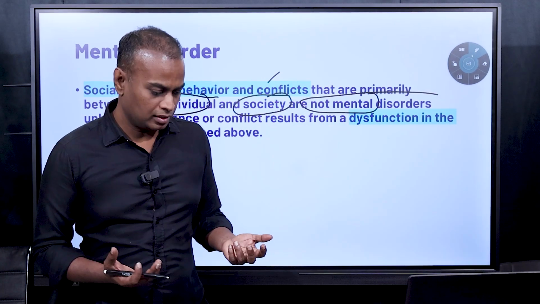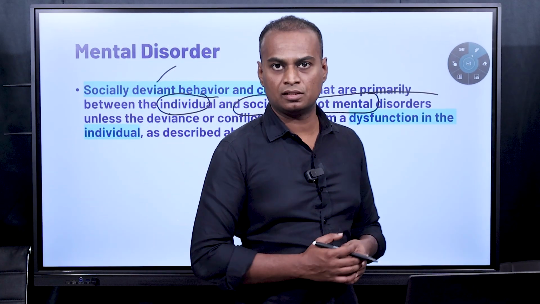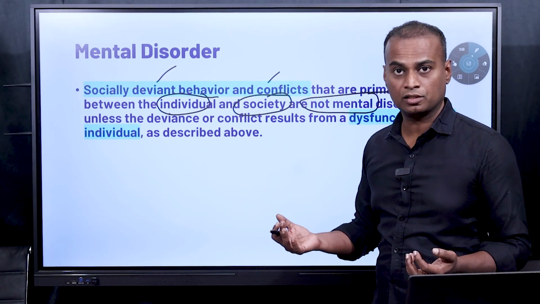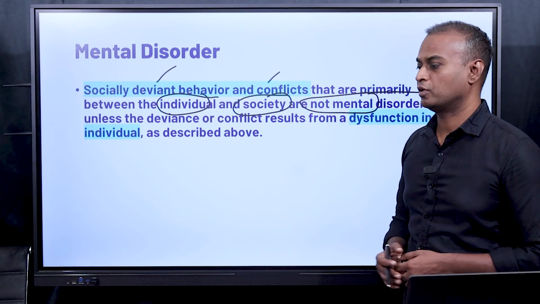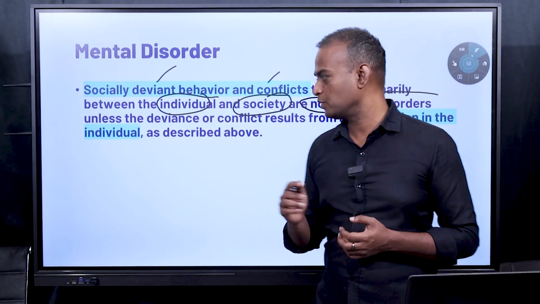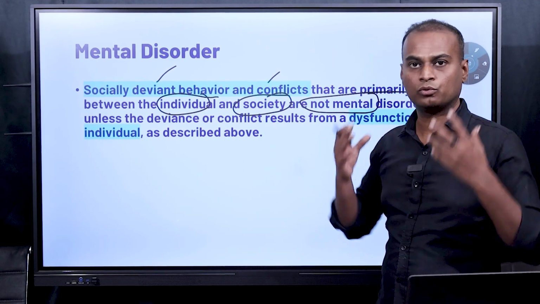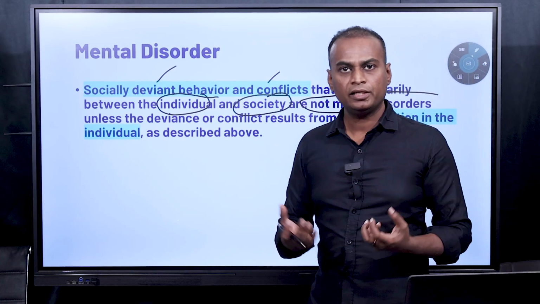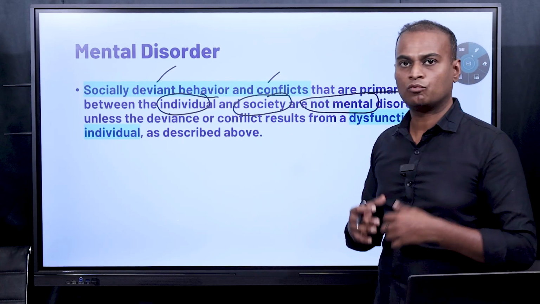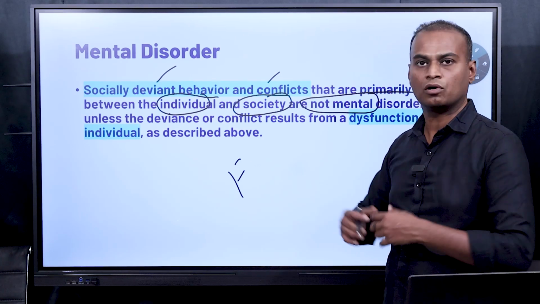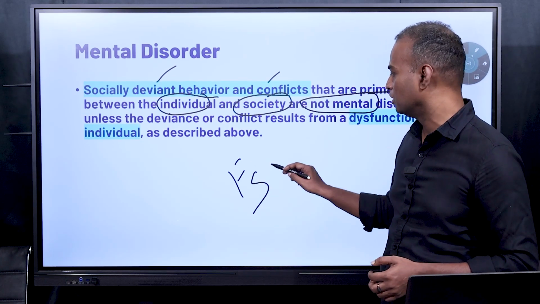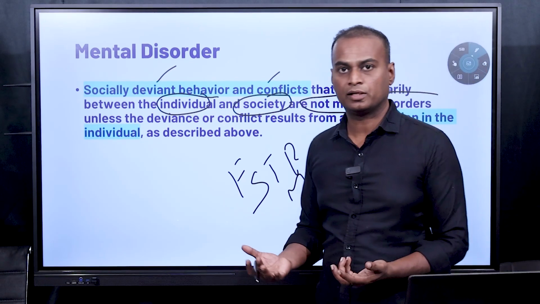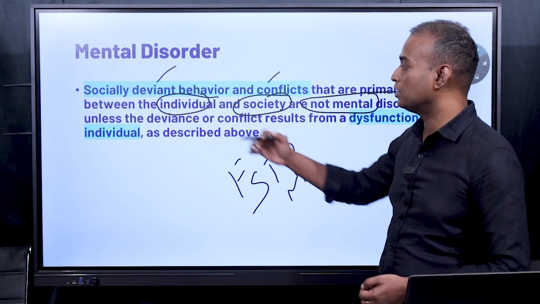For example, we have seen a lot of movies in which there will be a psycho villain and he will be killing many of the people. It is not a mental disorder. Okay. Sometimes it can be, for example, if there is any tumor in the brain, especially in a place in the brain known as the amygdala. Amygdala is the center for fear. So if there is any tumor or any lesion in the amygdala, what happens is they become fearless. They do whatever they want. They become psychos. They become thieves, they become robbers, or they become murderers because they don't have any fear. In such cases, it is considered as mental disorder.